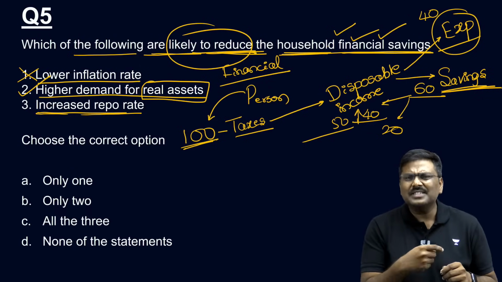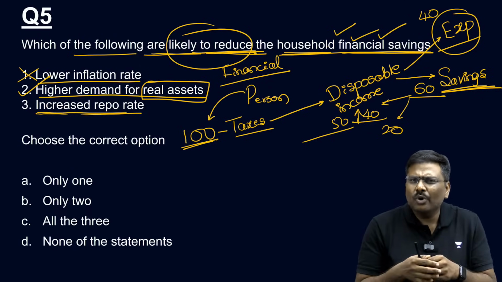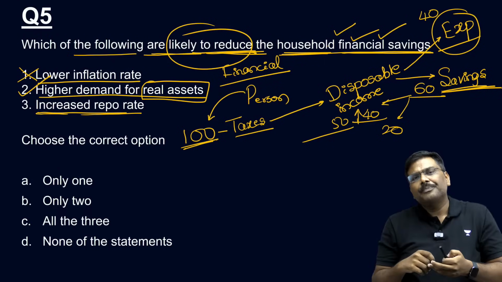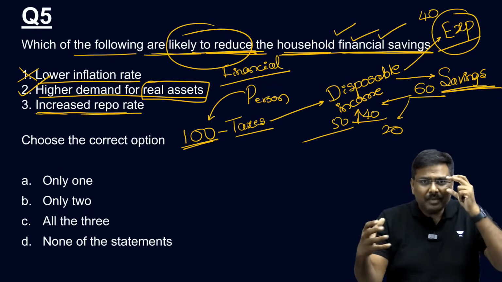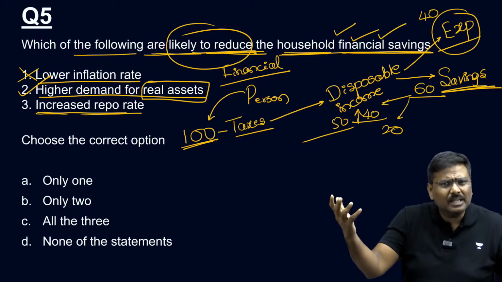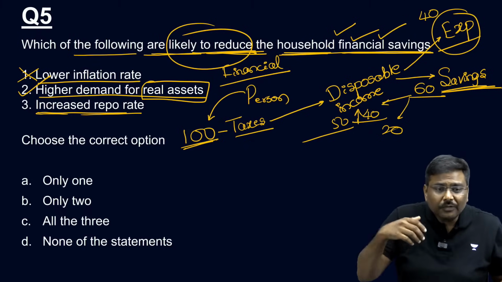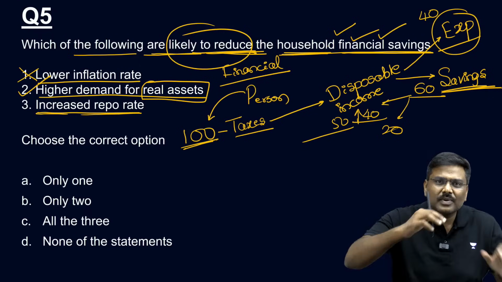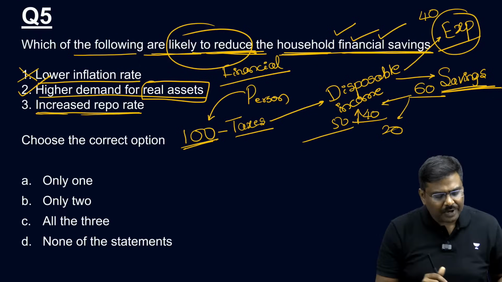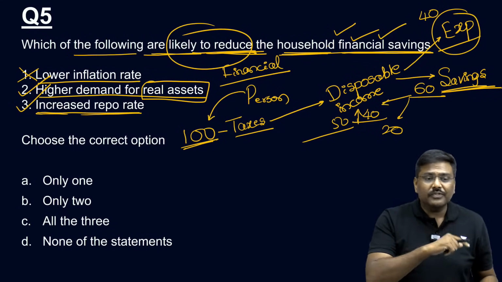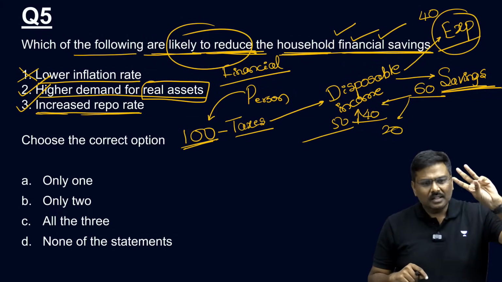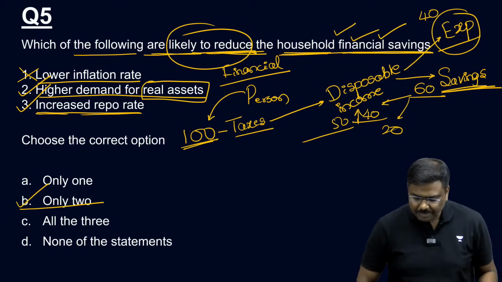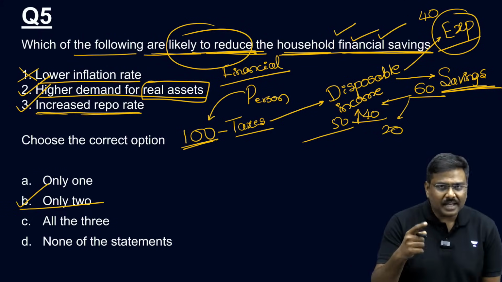If repo rate increases, what generally happens? Don't you think households will have to spend more money repaying the loans? That is nothing but increased expenditure. If expenditure starts to increase, automatically the financial savings will start coming down. The third one will also reduce the financial savings. So 2 is correct, 3 is correct. The right option for question number 5 will be option B. All of you okay?